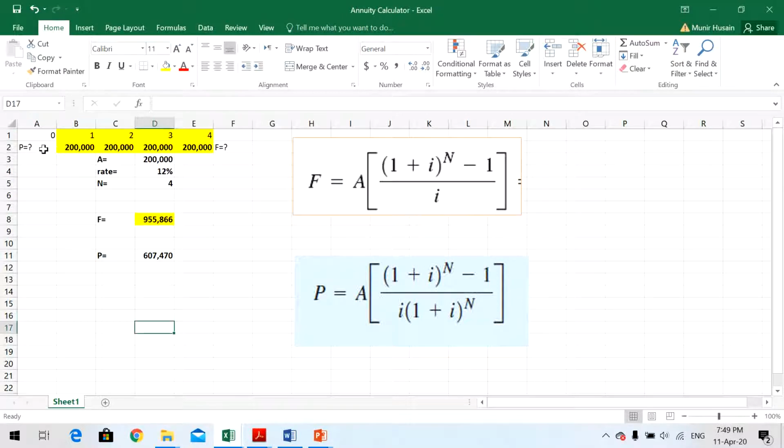Similarly, present value, let's say how much their value is as of today. This 800,000, if you discount it, as of today it is 607,470. So now economic equivalence says that whether you receive, let me show you.